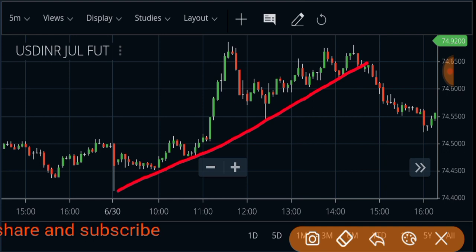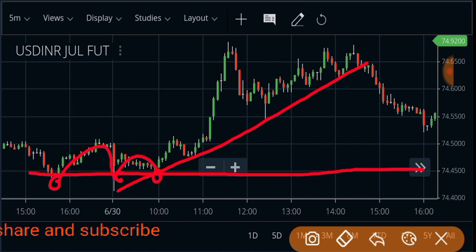If we find support and resistance, then we got a good trend, and then we can make a good profit, right? First we have support at 74 rupees 45 paisa almost. We got one time, two times, three times, right? Triple bottom formed here, then after the third bottom it will retrace back and go upside, right? It will show you it is a trend, right?